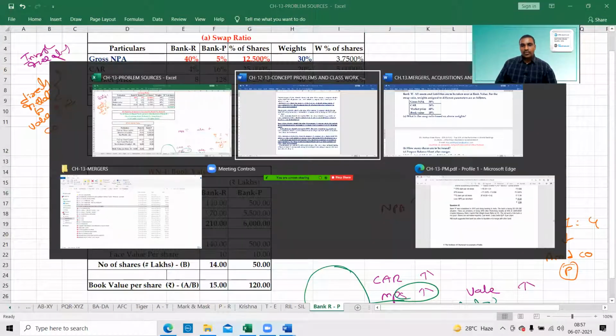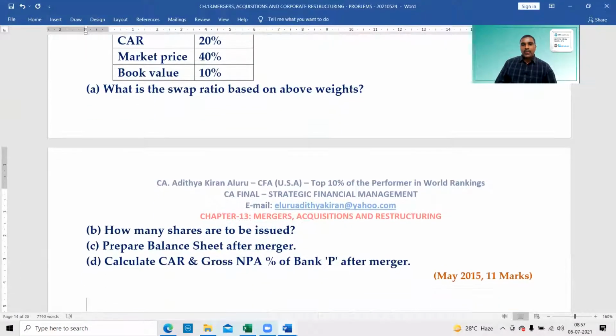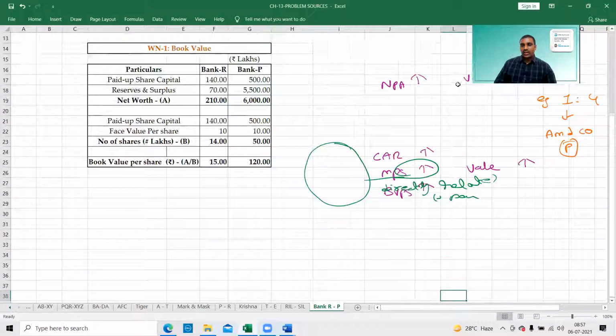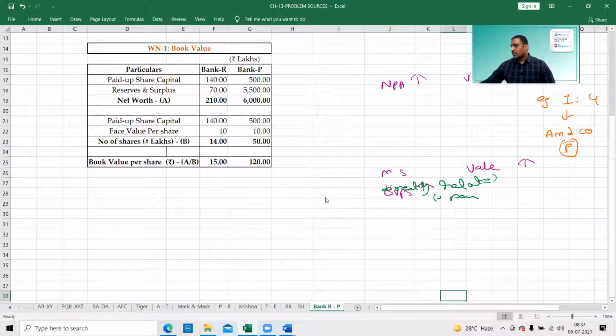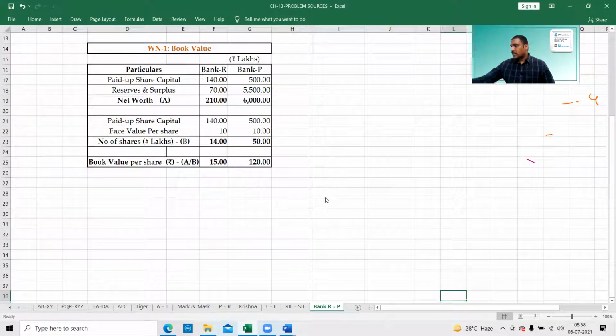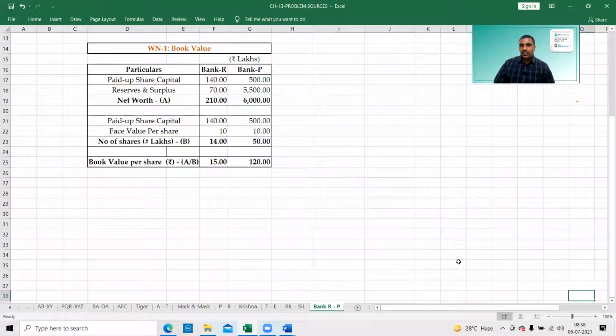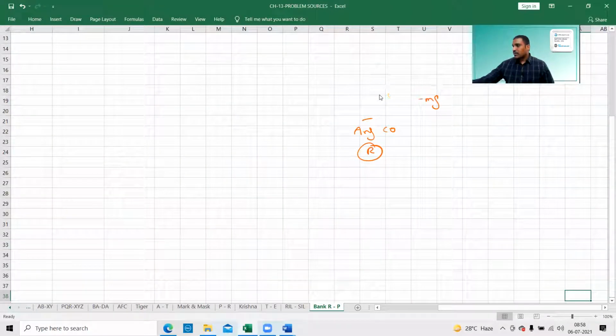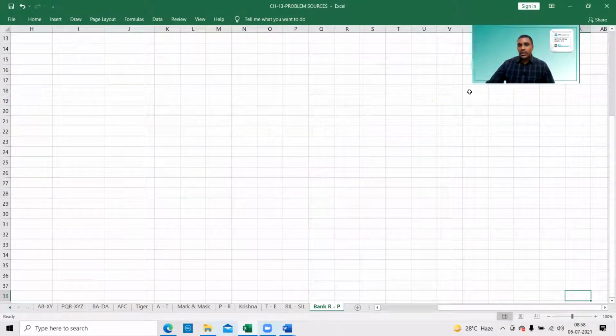Next concept: the next two are very easy. Prepare the balance sheet after merger. Balance sheet after merger is just clubbing all the values. That's it.